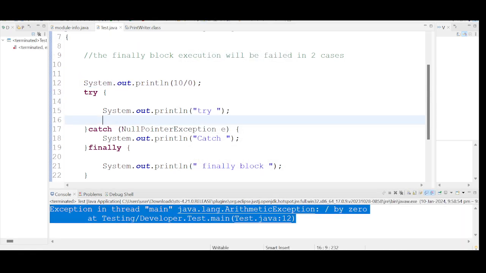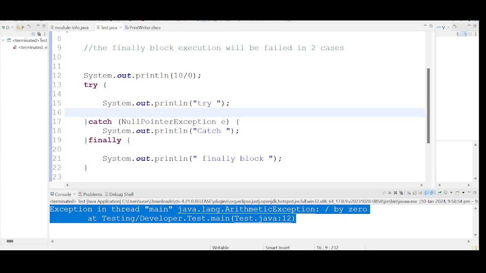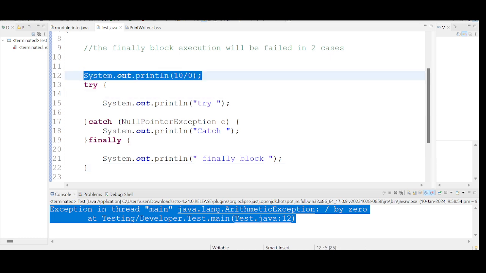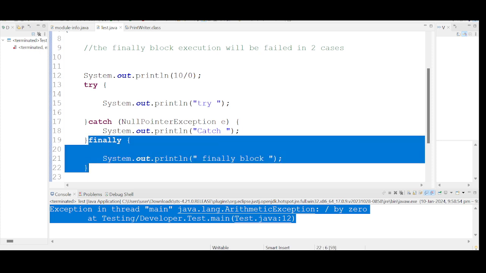If anyone is asking you what are the situations where finally block will not get executed, this is the typical situation. Finally block will only get executed if the exception occurs in the try block. If the exception is occurring outside the try block, there is no scope for the finally block. It will become powerless.